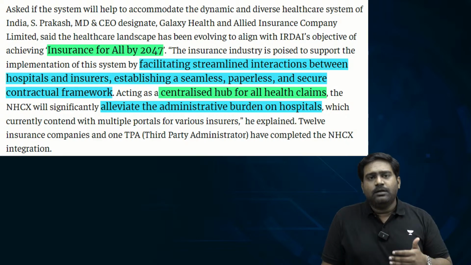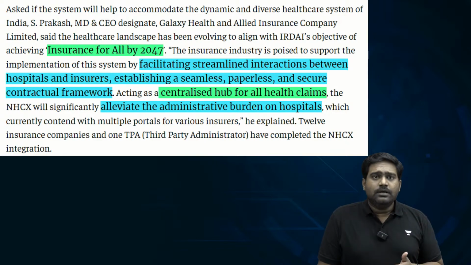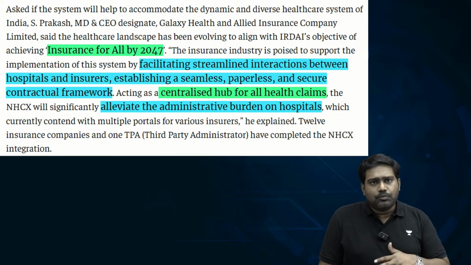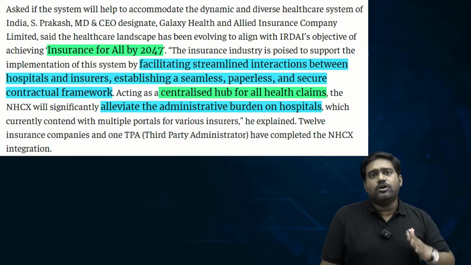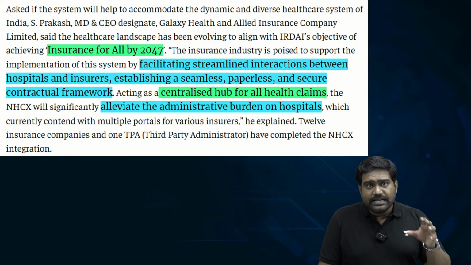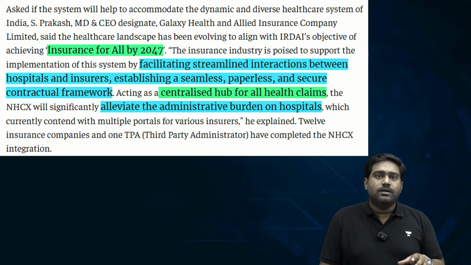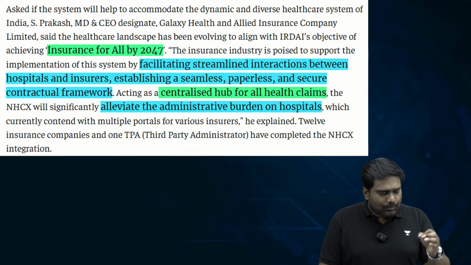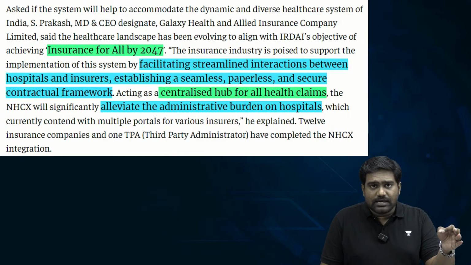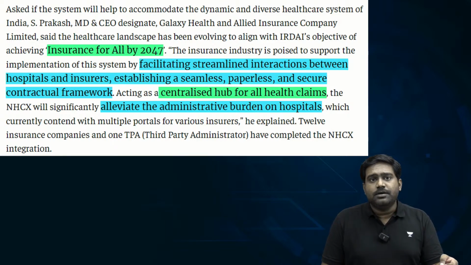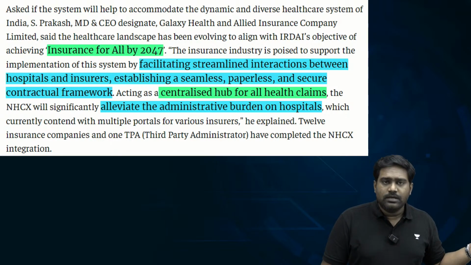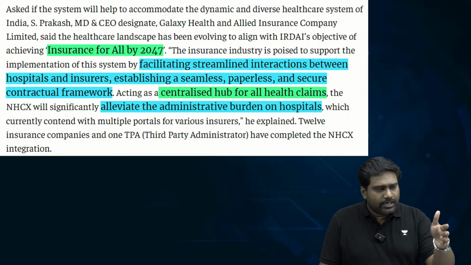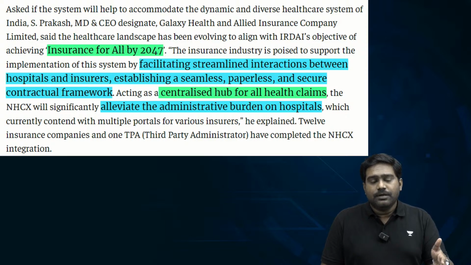Each company follows its own standards. They expect a certain kind of standardization. And every time this leads to problems in the processing of these claims. With a single universal centralized hub, with just one portal for all insurance claims, the process will get simplified. It will reduce the administrative burden on the hospitals, right? Hospitals are meant to focus on providing health care, not on processing papers and claims.